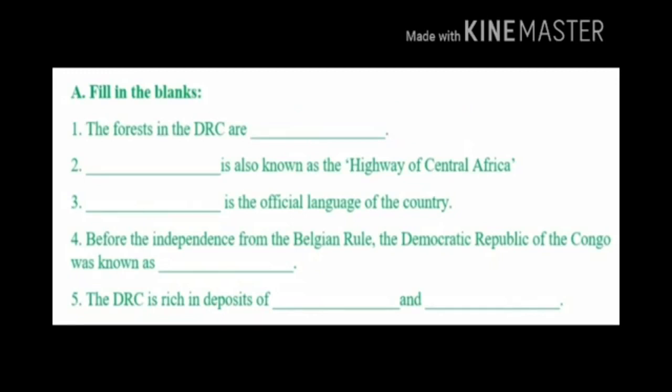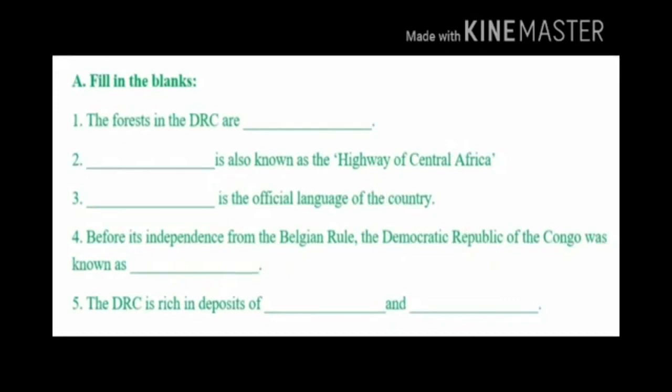Second question, dash is also known as the Highway of Central Africa. The answer is Congo River. Children, Congo River is also known as the Highway of Central Africa. Third question, dash is the official language of the country. The answer is French. French is the official language of the country.